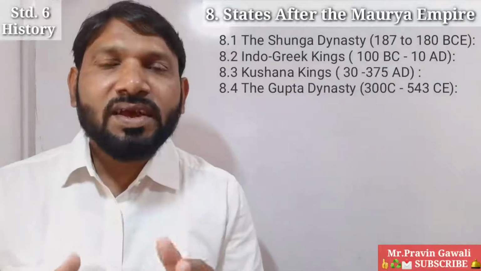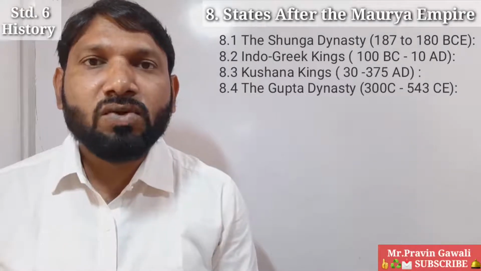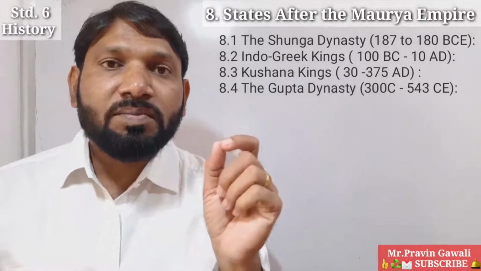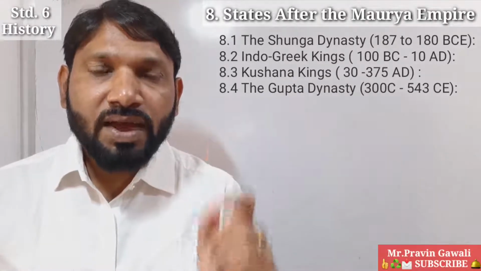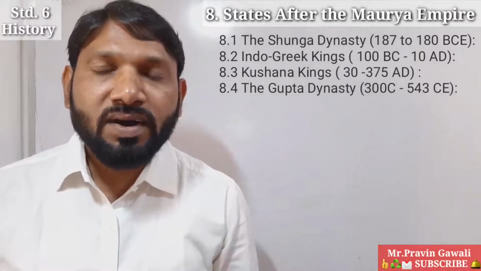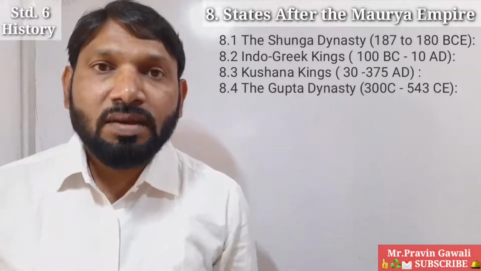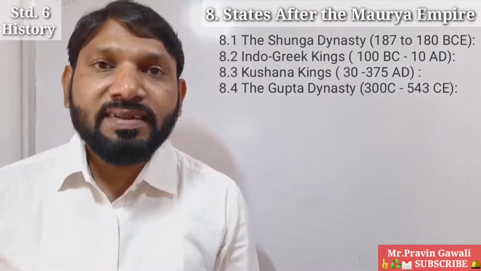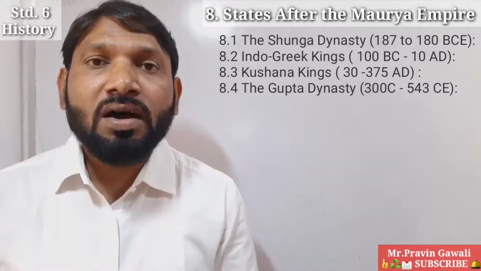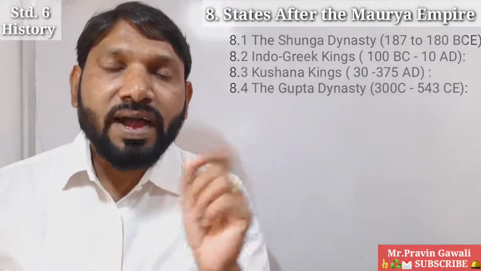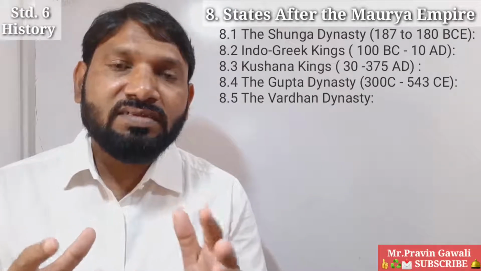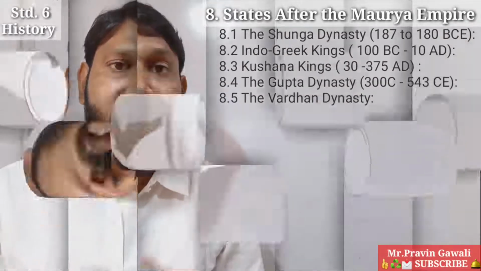Okay, students, so here is what we have learned about the Gupta dynasty. The founder of the Gupta dynasty was Sri Gupta, and the renowned emperors of the Gupta dynasty were Chandragupta I, Samudragupta and Chandragupta II, that is Vikramaditya. Okay, now we will move forward and try to learn point 8.5, that is the Vardhan Dynasty. Yes, students, now we shall study about the Vardhan Dynasty.